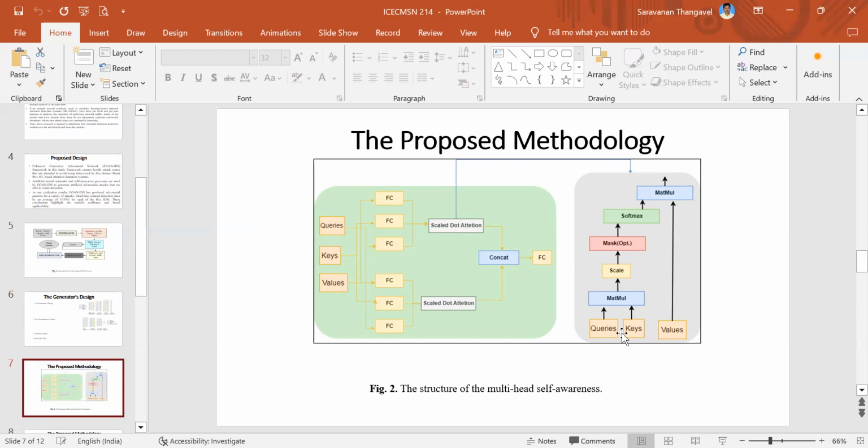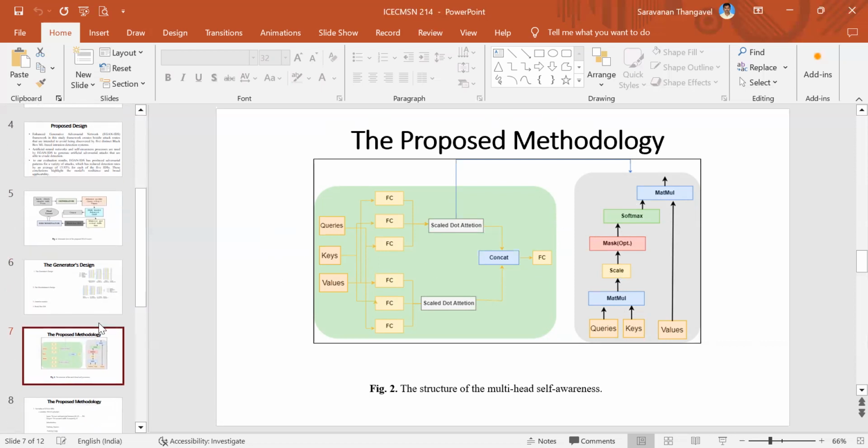Then here the queries, keys, and values are moving to the matrix multiplication, scale, and we are masking that, and by using the softmax algorithm, once again we are using the matrix multiplication, and we are getting the final output. This is our proposed methodology.